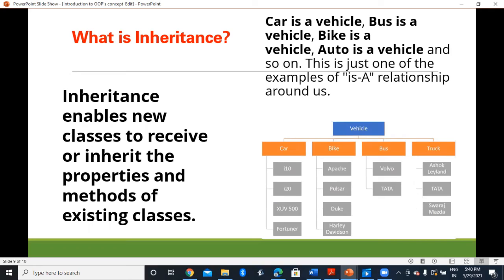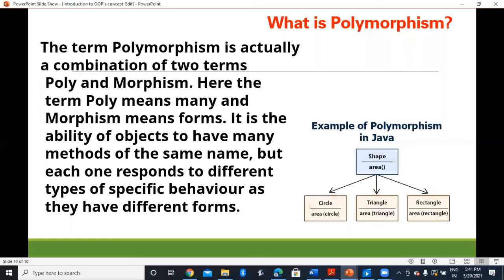But they inherit the basic properties and methods from the vehicle class. So car, bike, bus and truck are inheriting the properties and methods from the base class or the super class that is called the vehicle class. And car, bike, bus and truck are called my derived classes.